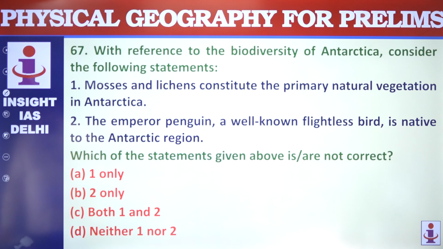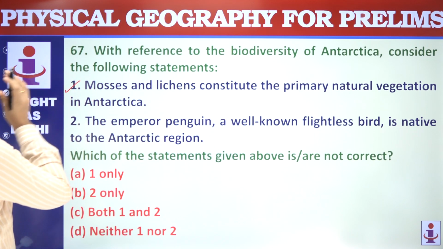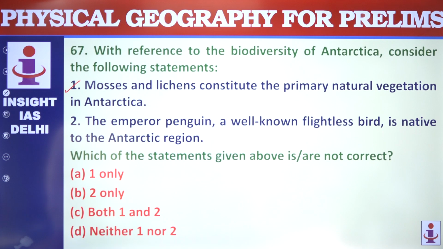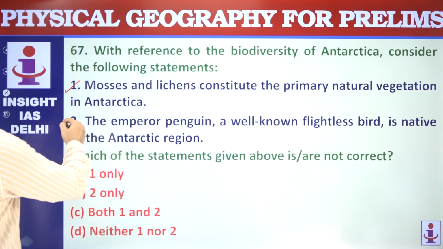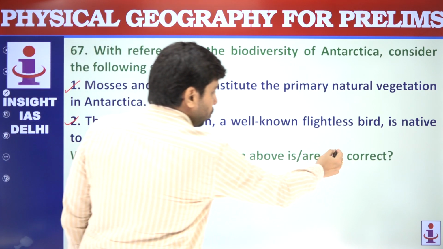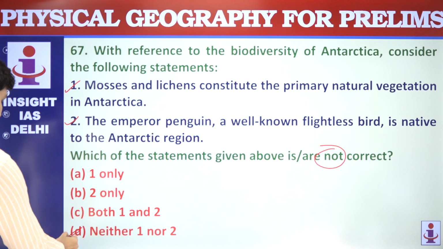Then we have a question on Antarctica. Mosses and lichens constitute the primary natural vegetation in Antarctica. This is correct. The emperor penguin, a well-known flightless bird, is native to the Antarctic region. Yes, both are correct. The question is asking about not correct, so neither 1 nor 2.